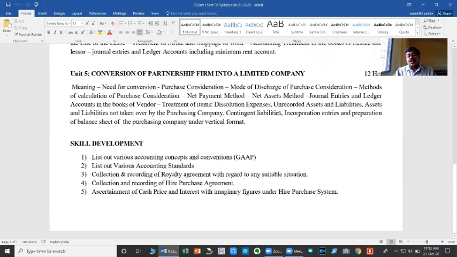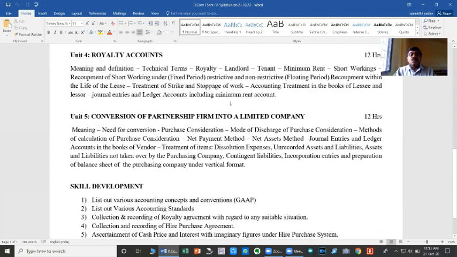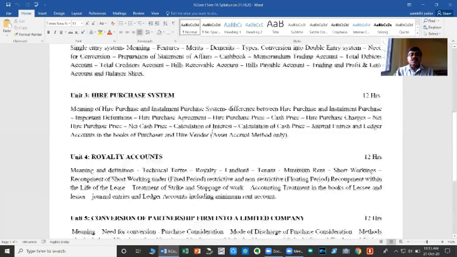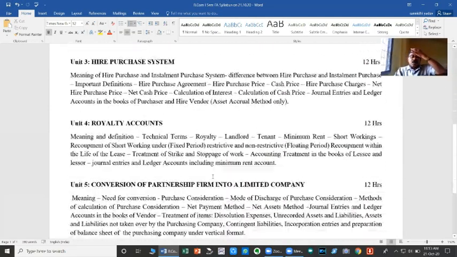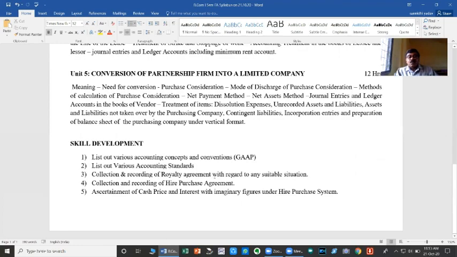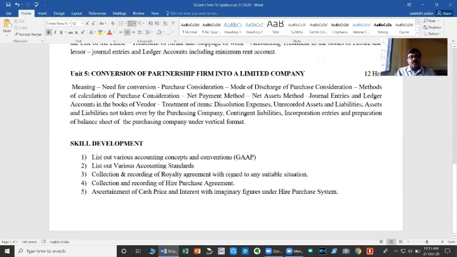This is the syllabus prescribed by Bangalore North University for first semester BCom, and the code number is 1.3, where 1 means semester 1 and 3 means syllabus number 3 of the subject. So this is the theoretical background of your financial accounting for the first semester.